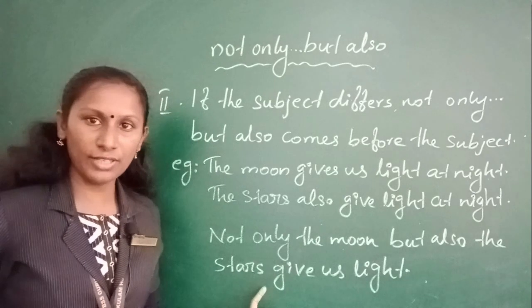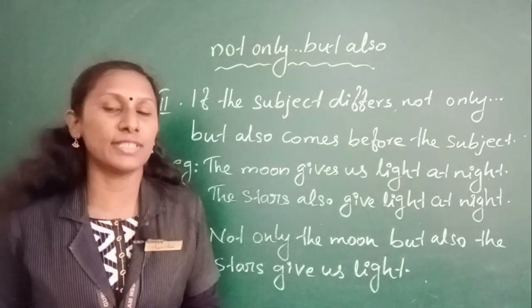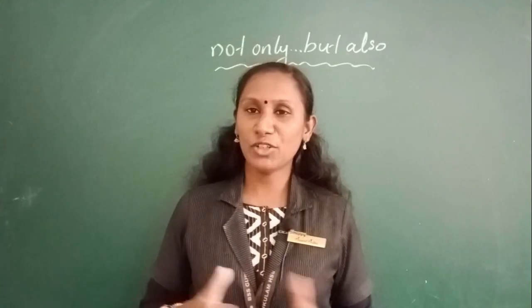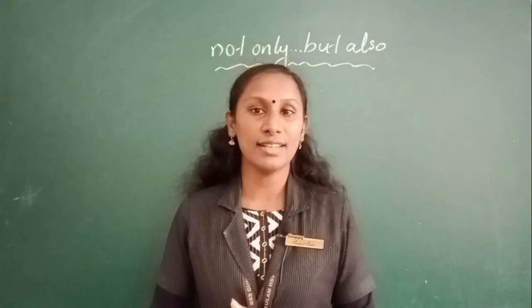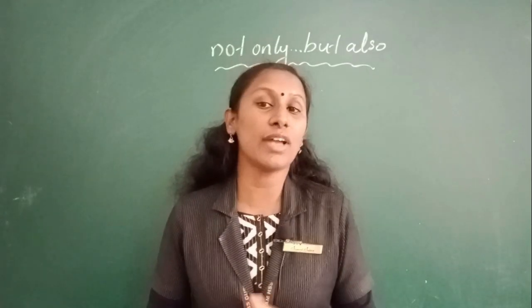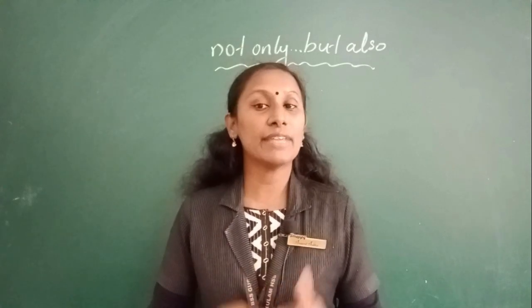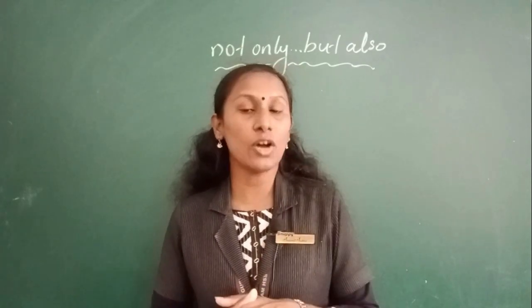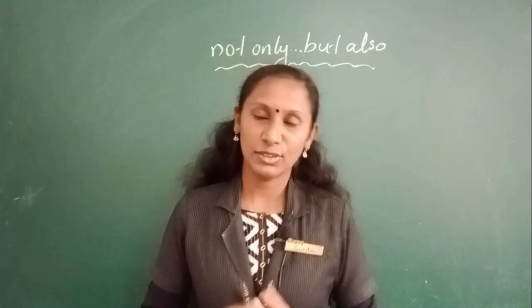Here the subject differs, so we used not only in the beginning of a clause to give emphasis to the matter. Okay, so when do we use not only but also? We use it when we have two things and we have to give a little extra emphasis to the second point because it's even better or even worse or surprising or interesting than the first thing. Is it clear, children? Okay.